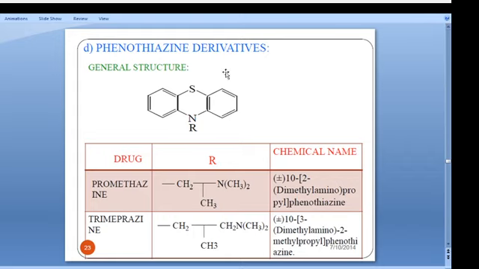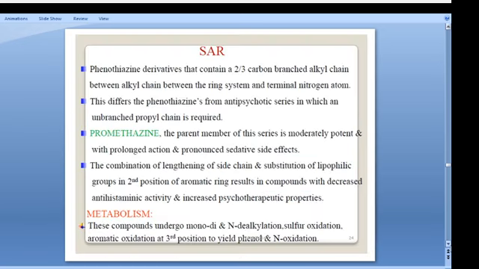Then phenothiazine. You must remember this structure. You have already synthesized phenothiazine in your laboratory also. This is promethazine and trimeprazine. Now we can go for the structural SAR of this one. Phenothiazine derivatives containing 3 or 4 carbon atoms in the alkyl chain between the ring system and the terminal nitrogen atom.